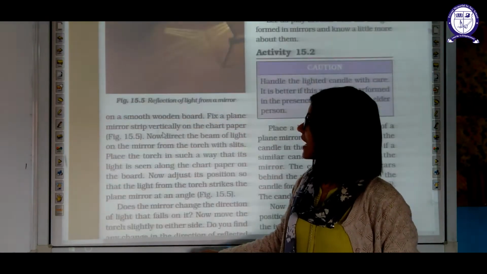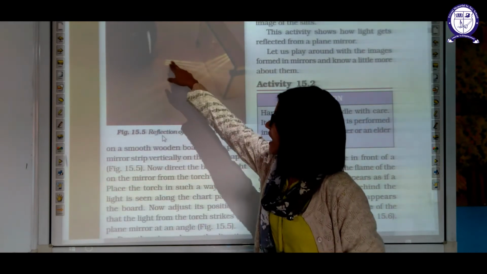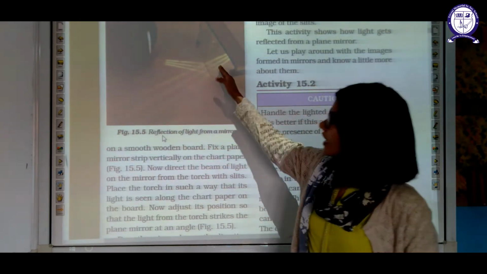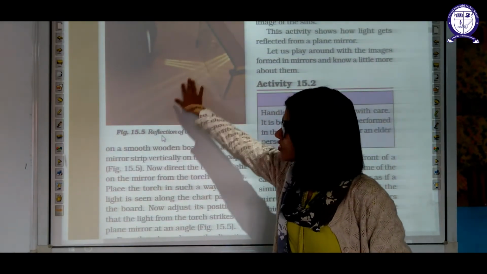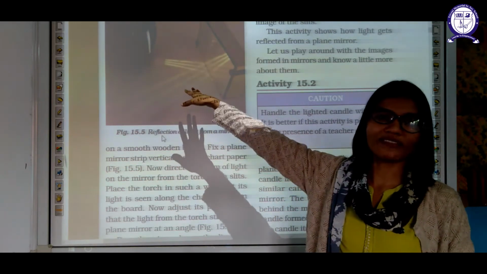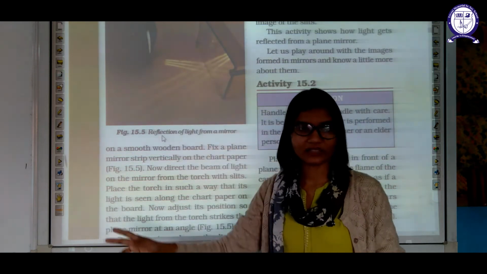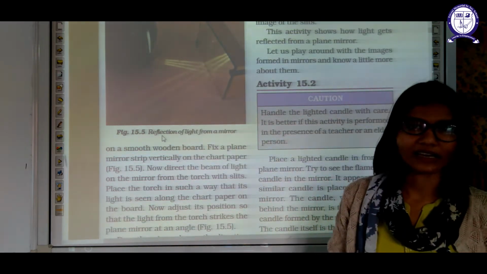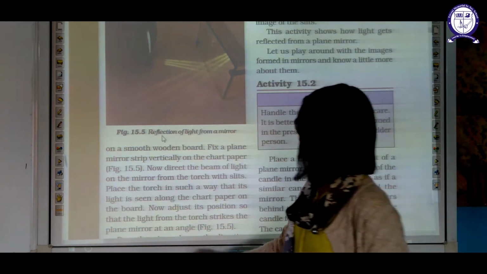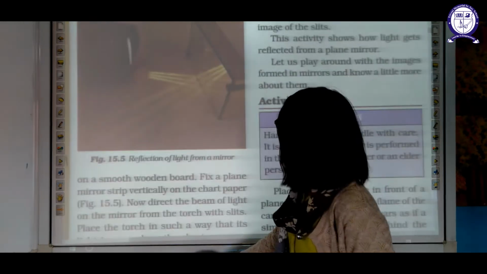You will see these angles. When this light ray falls on the mirror, it will get bounced back. This bouncing back of light is nothing but the reflection. You will get one angle, and this will be your angle of reflection. And the process is reflection.